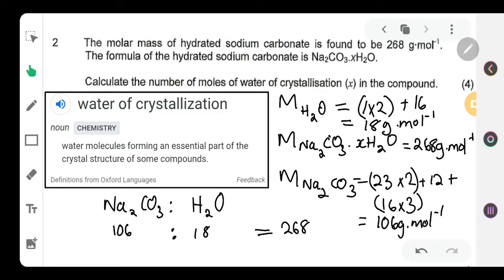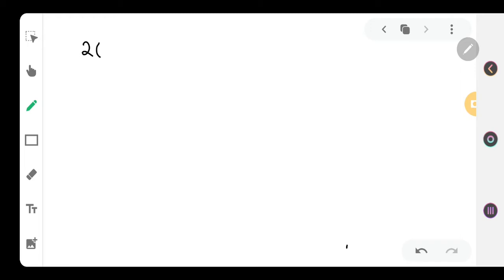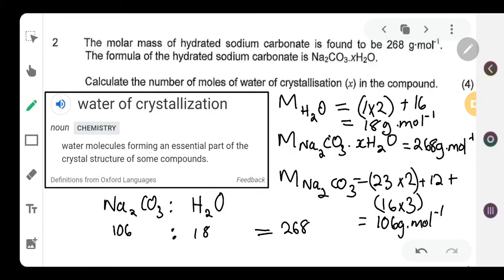So let us take 268 and subtract the 106. That is the anhydrous. So 268 minus 106 gives us 162 grams per mole of water. This is the weight of water that is remaining. Because remember, it is 268 for the hydrated sodium carbonate, and only 106 makes up the sodium carbonate.